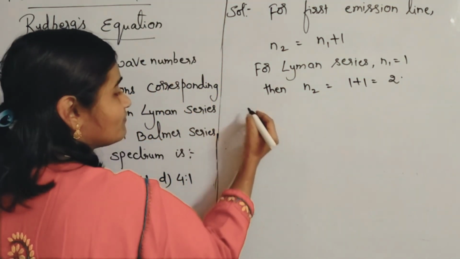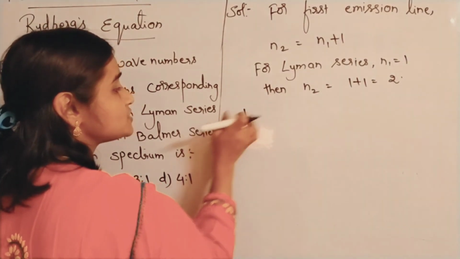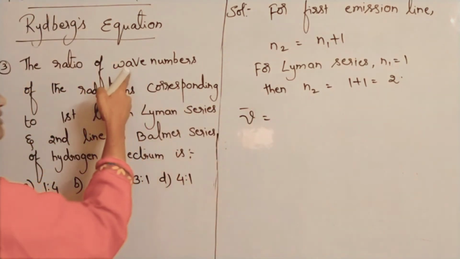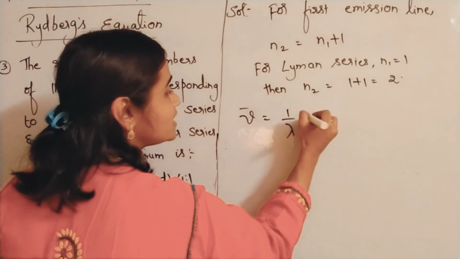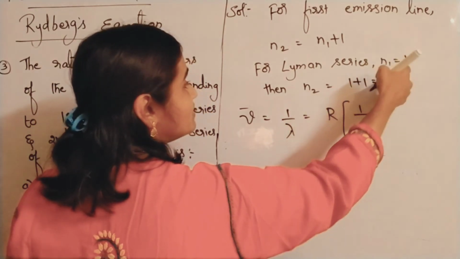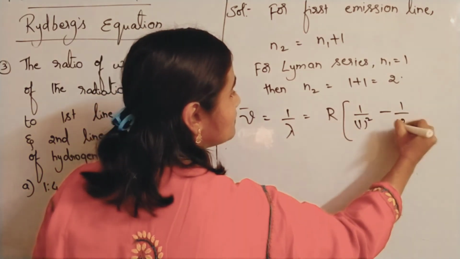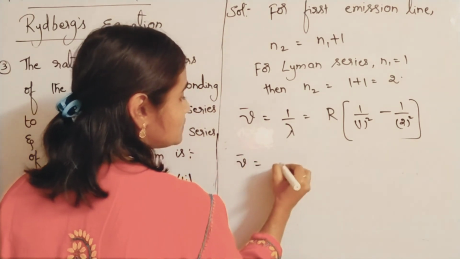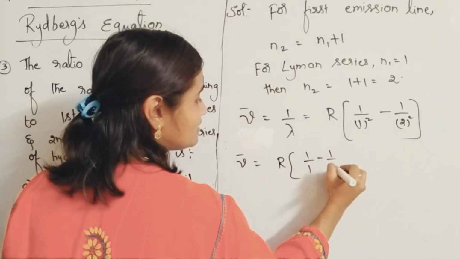Then find using Rydberg's equation. Nu bar he is asking us to find. Wave number means nu bar is equal to 1 by lambda is equal to R into 1 by N1 square, meaning 1 square, minus 1 by N2 square, meaning 2 square. So nu bar is equal to R into 1 by 1 minus 1 by 4.